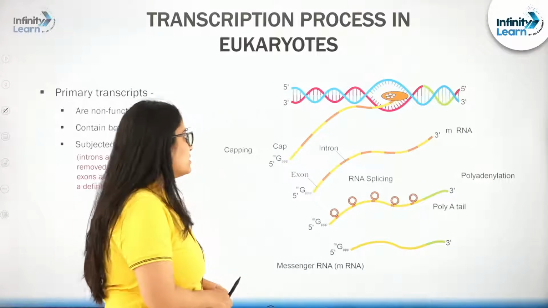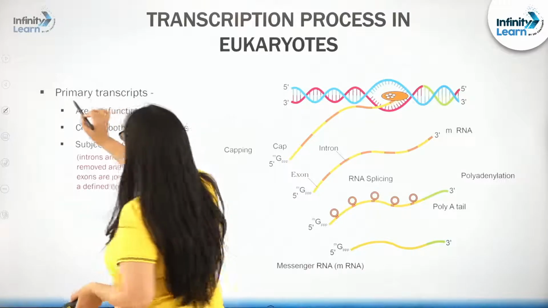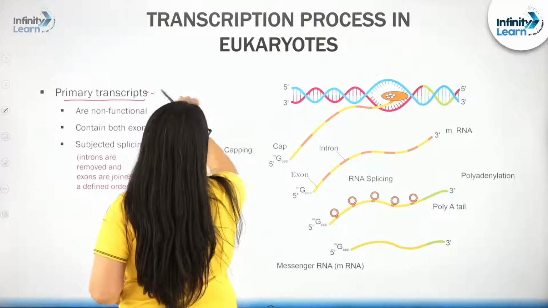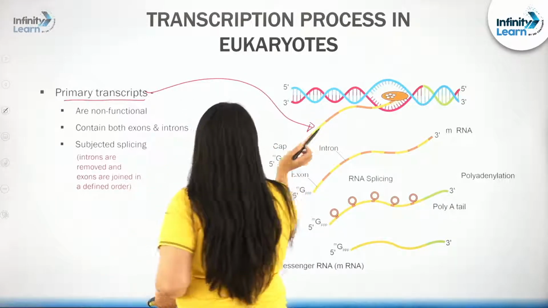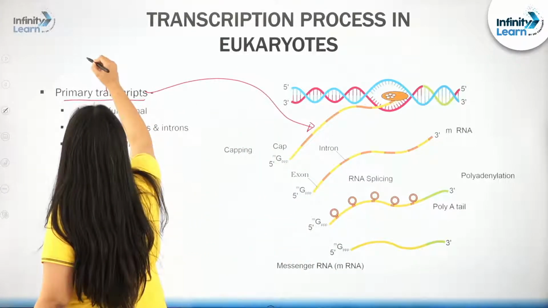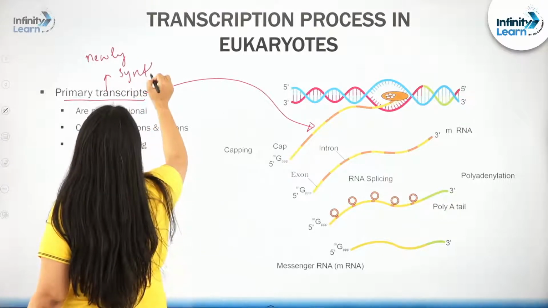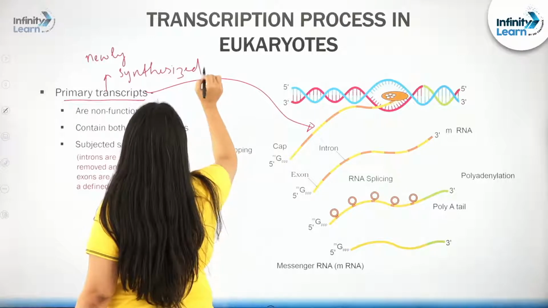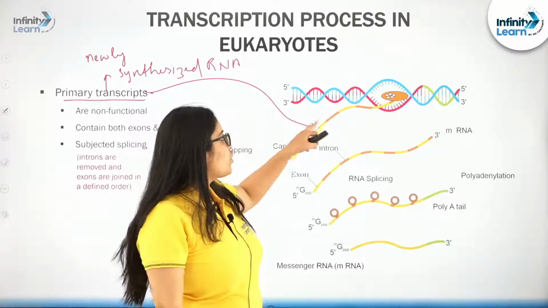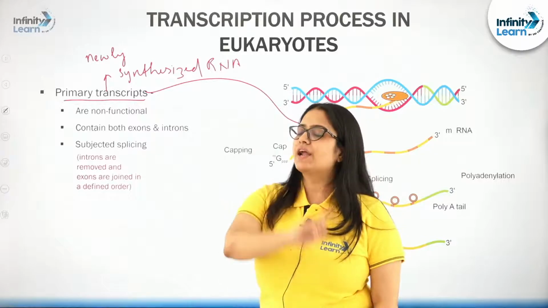So, see students, during the transcription process in eukaryotic cell, first of all, what will be produced? A primary transcript will be produced, right? What is this? This is a primary transcript. What is a primary transcript? If I talk about it in words, it is a newly synthesized RNA. So, during the transcription process, first of all, there will be a formation of a primary transcript. It is a newly synthesized RNA molecule.